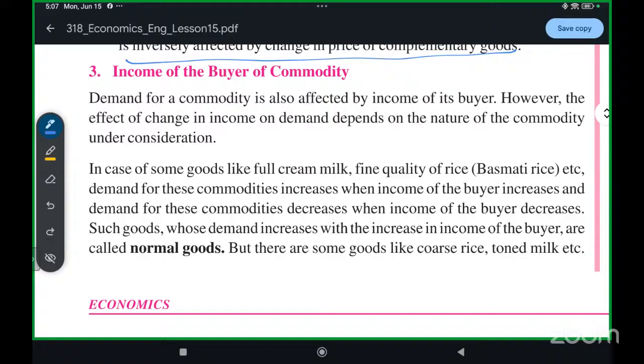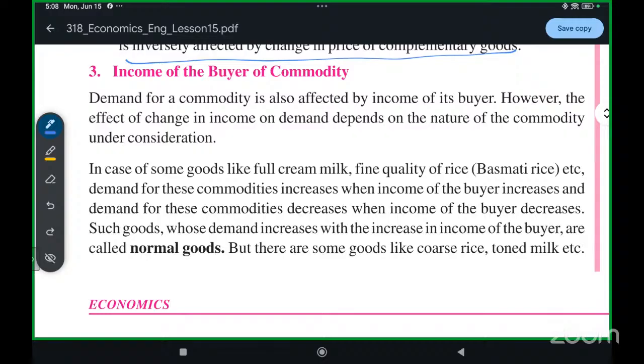In the same way, when a person has an average, normal income, they will buy from normal showrooms, and when their income increases, they start to buy from brands, from big showrooms. So this is the impact of the income of the buyer on the demand of products.